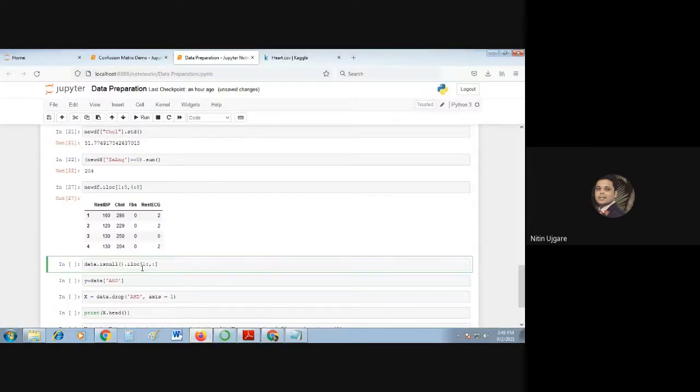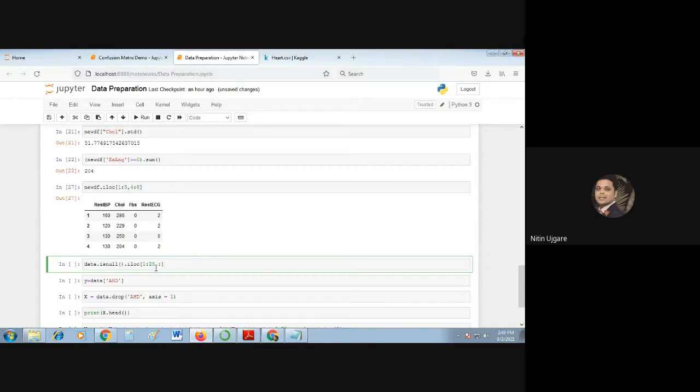To see the missing values in your data set, the isnull function is used, the notnull function is used, the drop function, a lot of functions are there. But specifically, if I want to look into the entire data frame, then I'll use the isnull function, which is widely used to see if there are any missing values in your data set. Fine. So now I will provide the first few rows, that is 25 rows, and I want all the columns, so I will not specify anything after the comma except a colon. That means I want all the columns but only the first 25 rows.